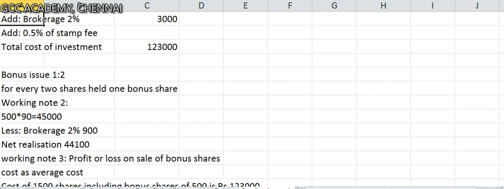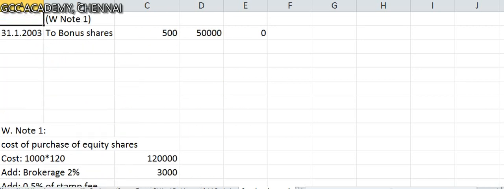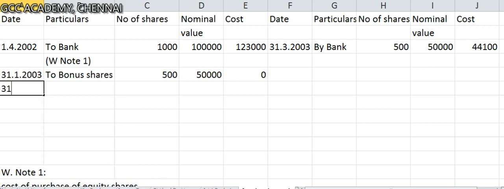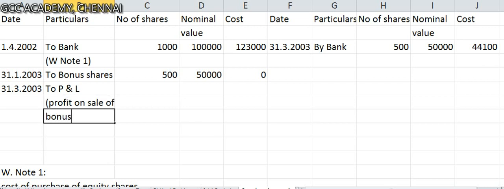So he has made a profit of 3,100, which has to be recorded to P&L on 31/3/2003. Very important, dear students, to P&L, within brackets, profit on sale of bonus shares, working note number 3. So kindly note here, we have given working note 3. You have to put it in the cost column, which is 3,100.